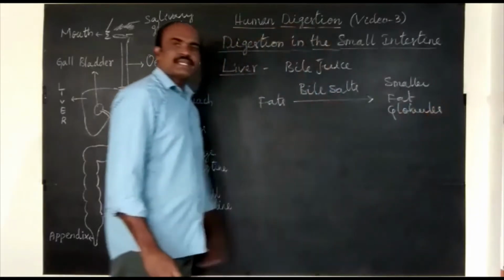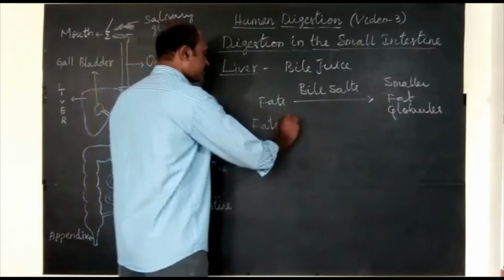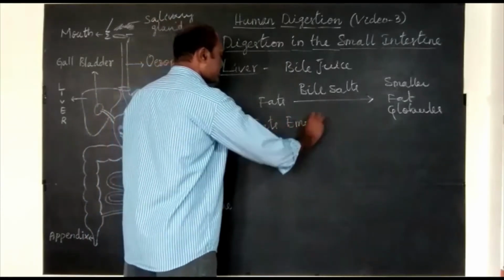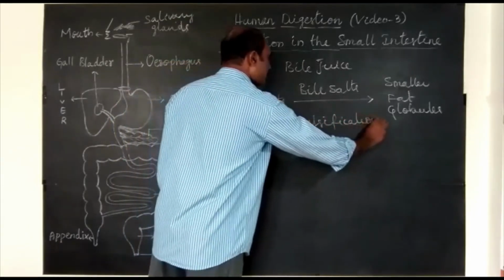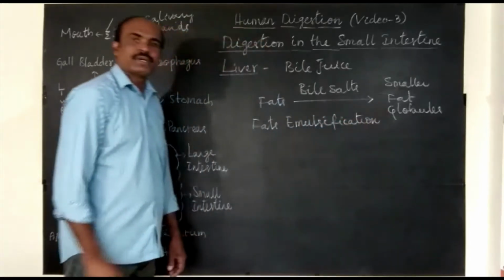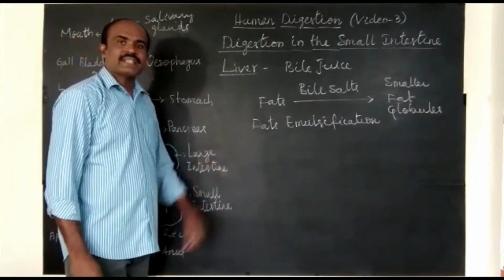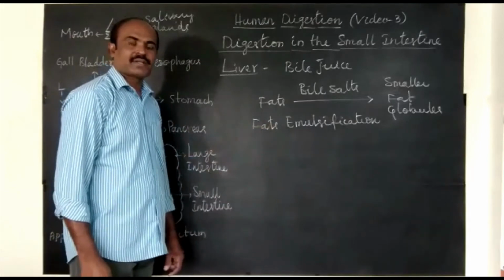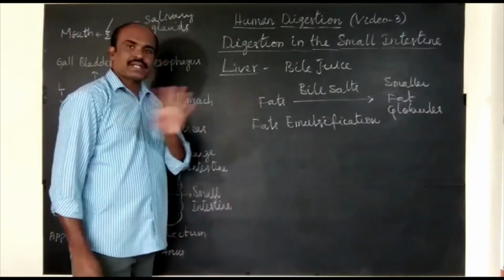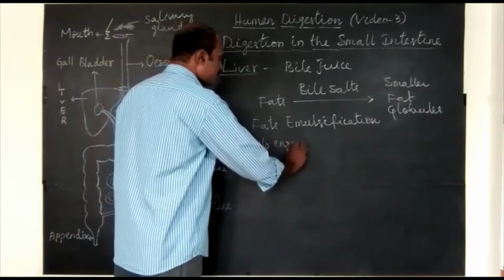This process is fat emulsification. This is an important question from your examination point of view: define the term fat emulsification. For further digestion, this fat emulsification is very important. In bile juice, there are no enzymes.